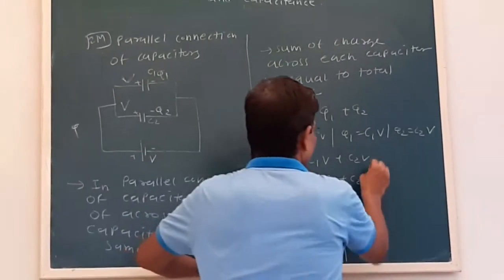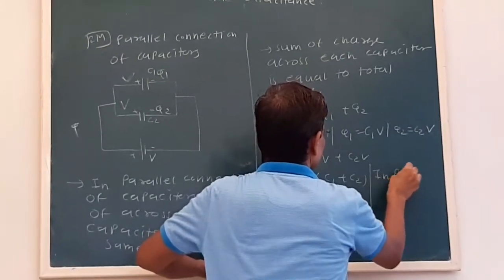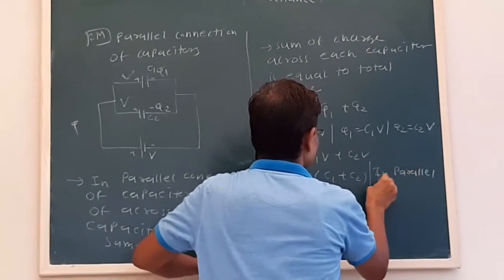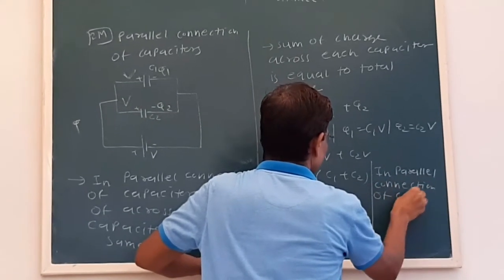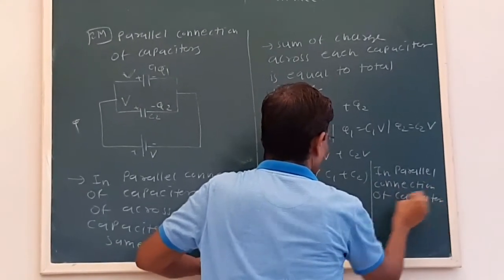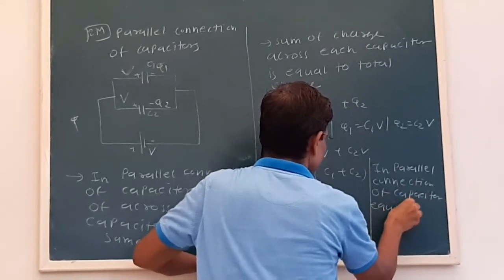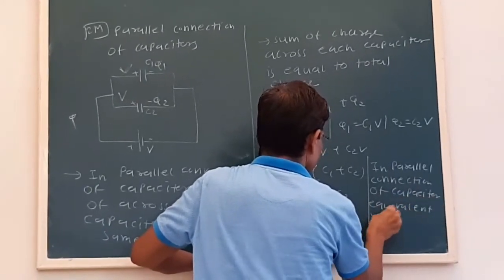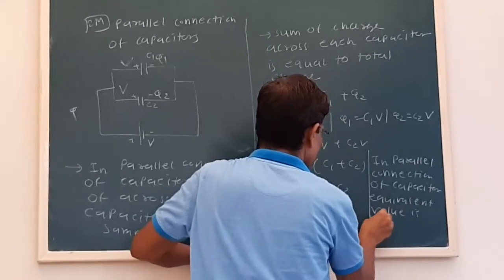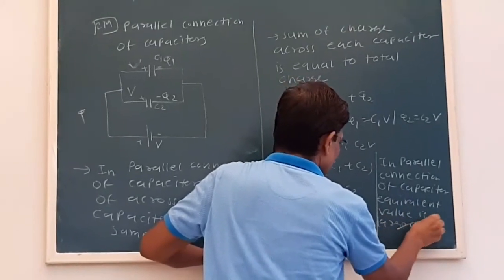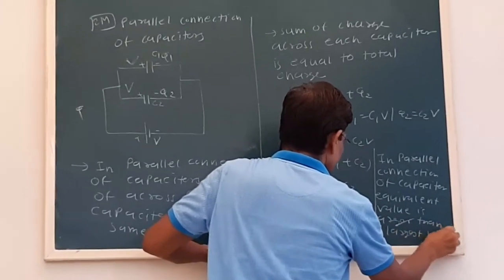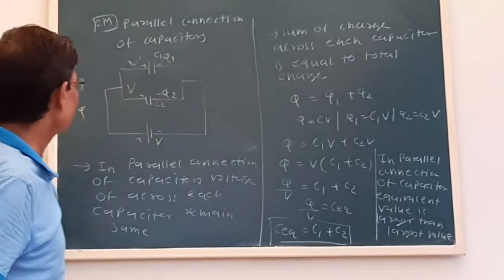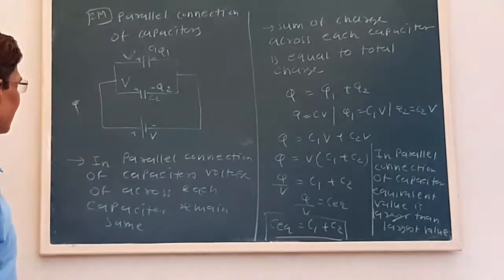Now in the parallel connection of capacitors, the equivalent value is larger than the largest. Now this is regarding the parallel connection of capacitors.